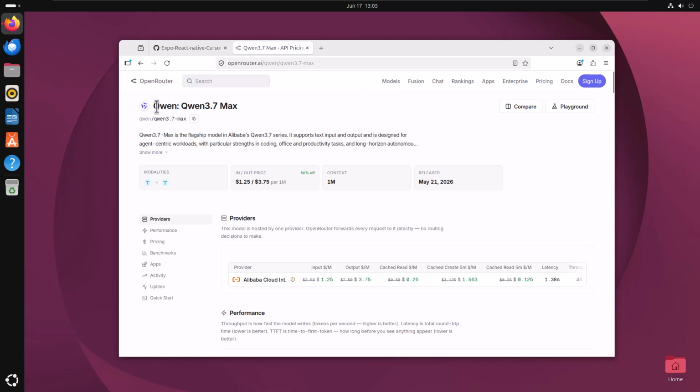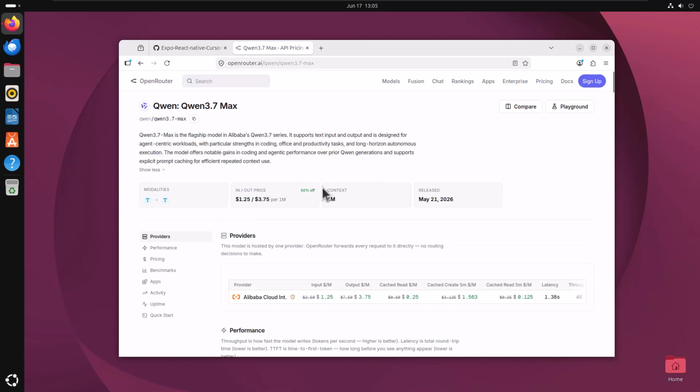And I want to find Qwen 3.7 Max, right? So this is one of the models that you can use for coding. They have $1.25 pricing for input, $3.75 per 1M, and it was released in May, yet it was not free on OpenRouter. So I decided to check if there are any other places where I can check this.